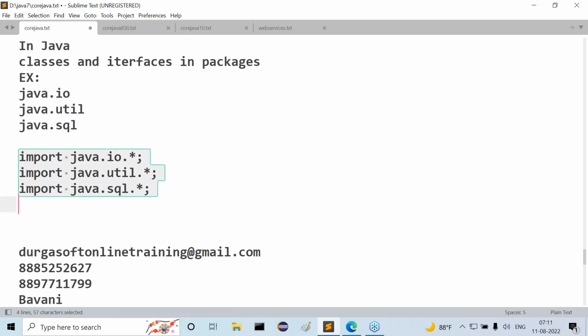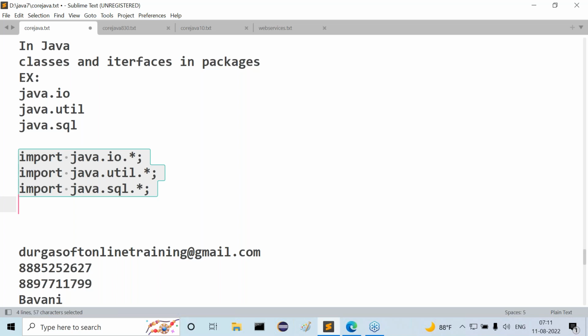If I compile this Java program, the compiler will recognize all the import statements and identify all the package names specified along with them. Compiler will search for these packages inside the Java software, whether these packages exist or not.